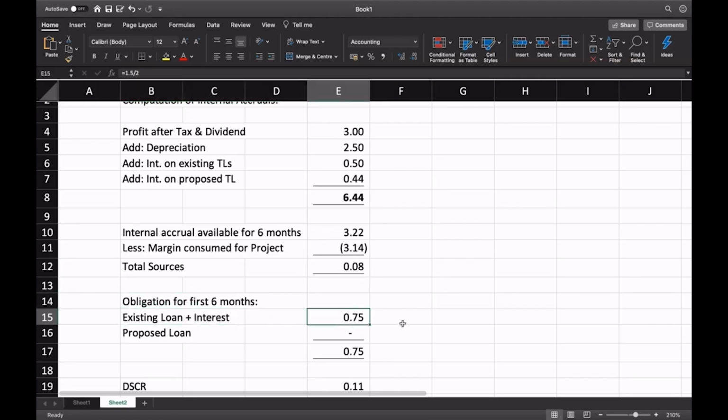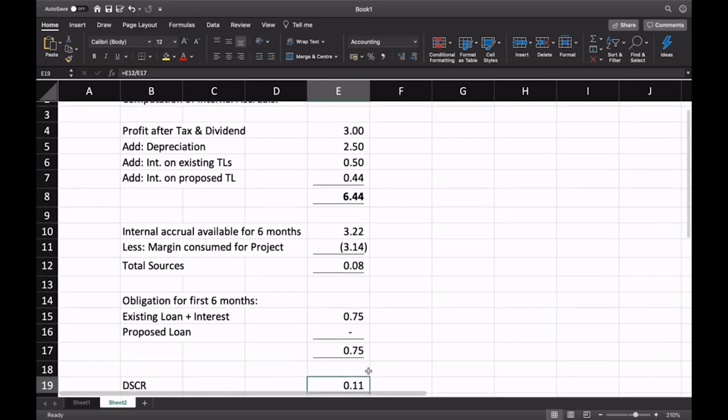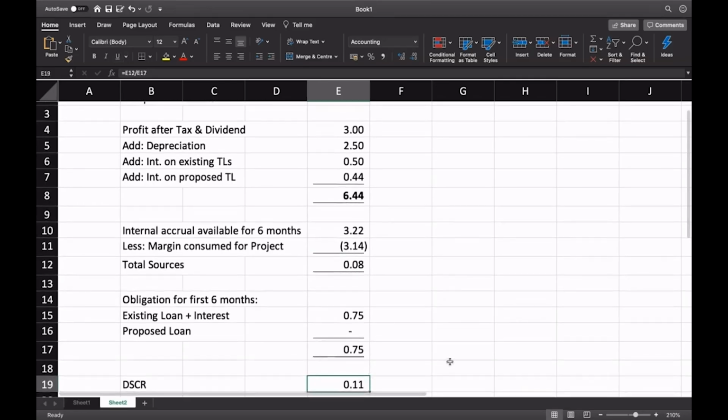So for 6 months, I've taken 0.75 crore. Of course, the proposed loan interest or principal does not arise in this first 6 months period. So it is 0.75 obligation and 0.08 resources. And if I calculate gross DSCR, it will be 0.11. What is the minimum DSCR we say? It's like 1.5, 1.75, and here it is 0.11, absolutely not acceptable.